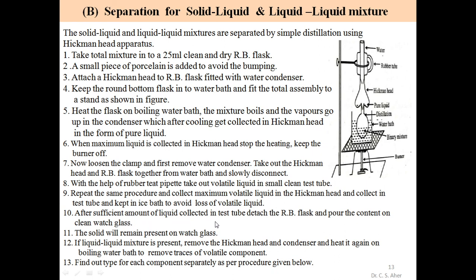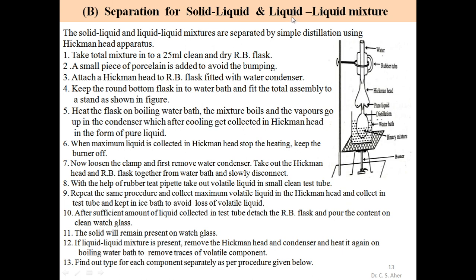After a sufficient amount of liquid is collected, detach the RB flask and pour the contents onto a clean watch glass. The solid will remain on the watch glass. If a liquid mixture is present, remove the Hickman head and condenser, and heat it again on a boiling water bath to remove traces of volatile component. Find out the type of each component separately as per the procedure given. If the nature is solid-liquid, the volatile liquid is collected in the Hickman head. After cooling, pour the RB flask contents onto a watch glass. The volatile liquid is removed and the solid remains on the watch glass.